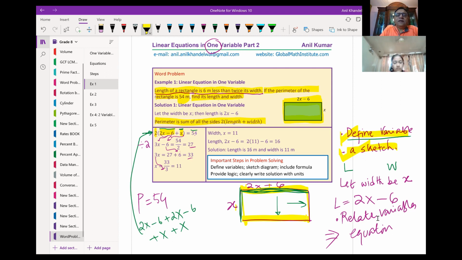Once you get the value of x, you have to find both length and width. x gives me a value of 11 in this case. To find the length, I know it is 2x minus 6. I substitute 11 for x and then do minus 6. I get 22 minus 6, which equals 16, correct? Once you're done, you have to write your solution clearly. I'll explain.